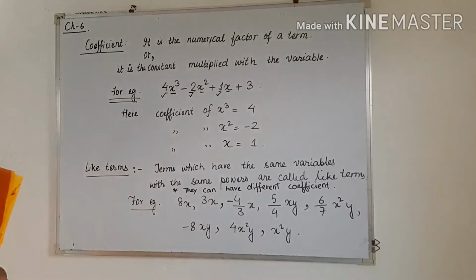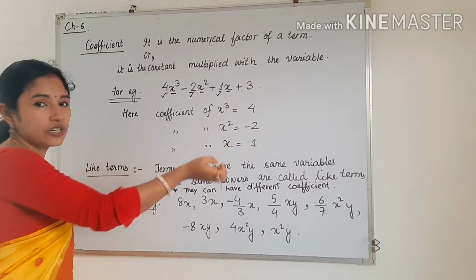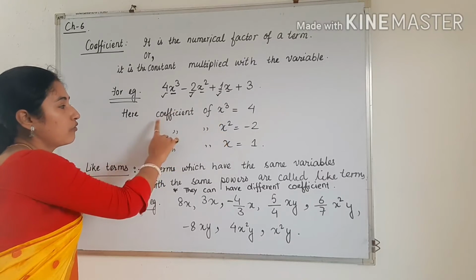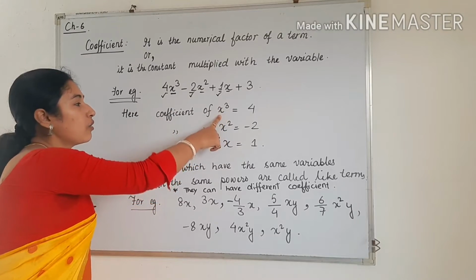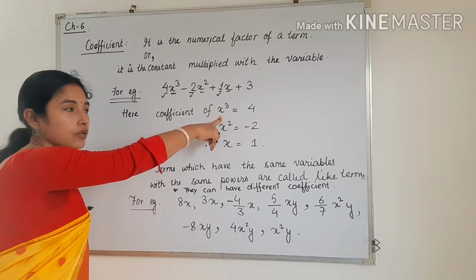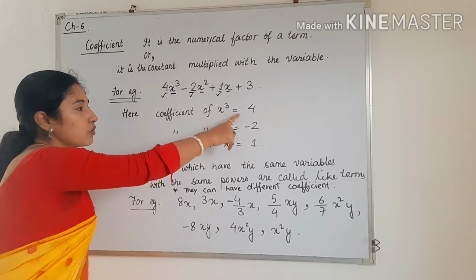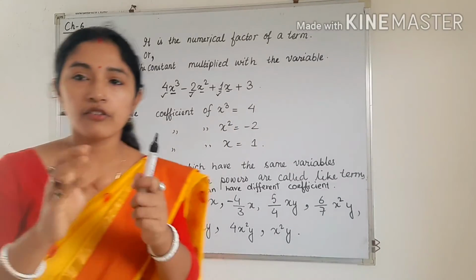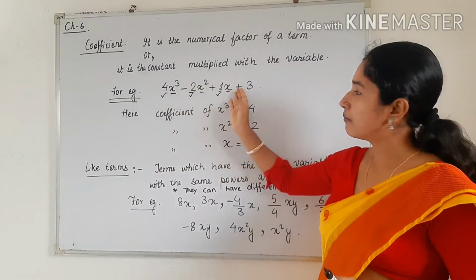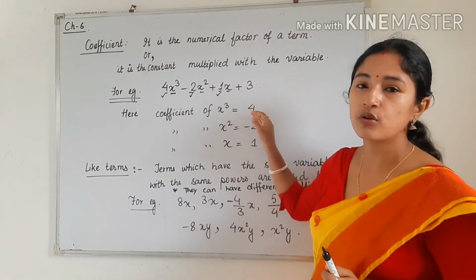But how to write it? You have to write like this: 4 is the coefficient of which variable? You have to mention it. See how to write it: coefficient of x cube. Why have I written coefficient of x cube? Because the number is multiplied with the variable x cube. So 4 is multiplied with x cube. That's why I have written coefficient of x cube is equal to 4. You have to write the specific variable. Here the variable is the same, but the power is different. So first I am writing coefficient of x cube is equal to 4.